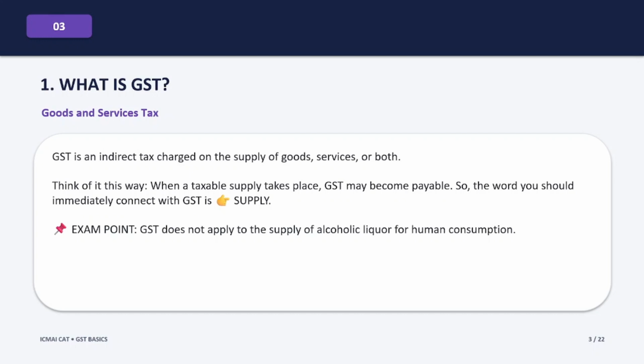Now, there is an important exemption. GST does not apply to the supply of alcoholic liquor for human consumption. So, for your exam, remember, GST is on supply of goods, services, or both, and alcoholic liquor for human consumption is outside the GST framework. This is an important point, so make sure you remember it.